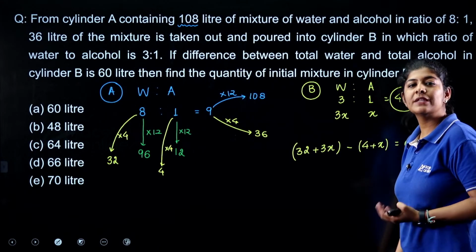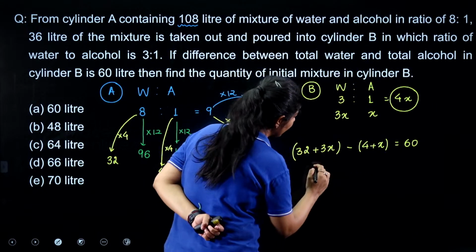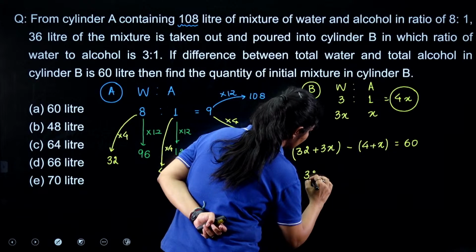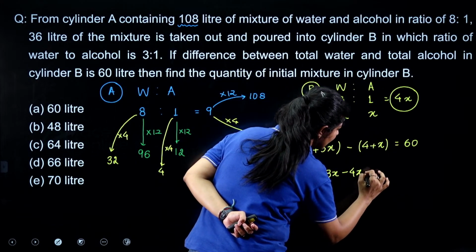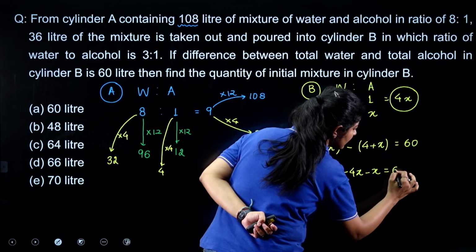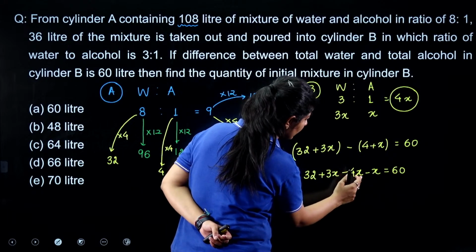So here we have 32 plus 3x minus 4 minus x is equal to 60, right? Now if we solve this, what do we get?